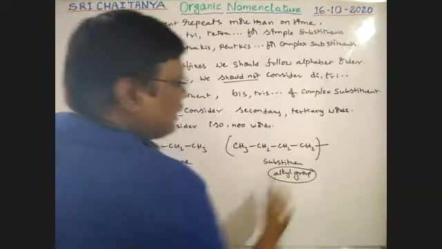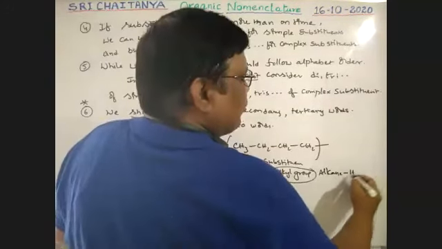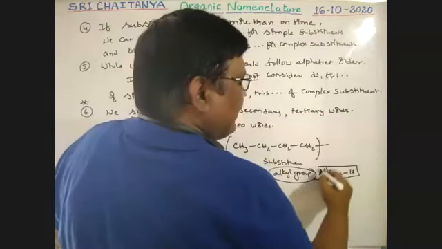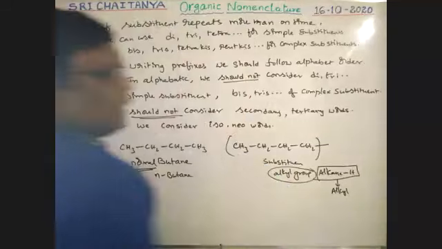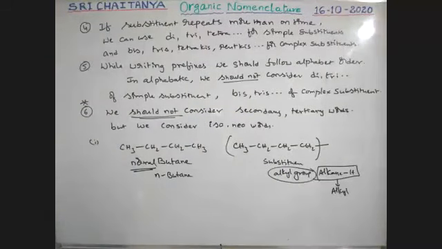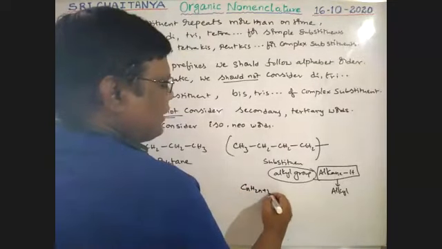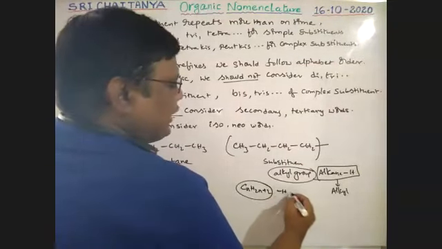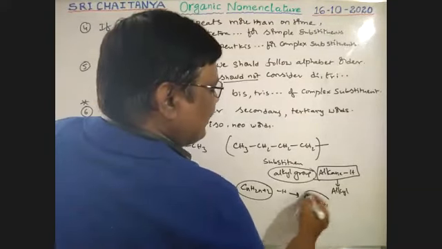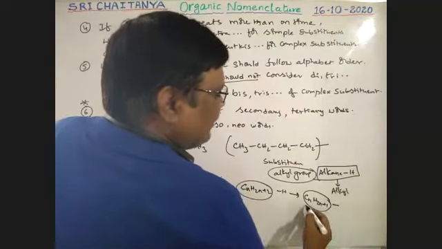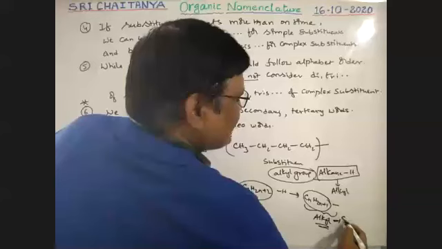How to find this alkyl group? Alkane minus hydrogen gives alkyl group. Alkane, what is its general formula? CnH2n+2 minus hydrogen gives CnH2n+1 with 1 free valency. This group is called an alkyl group. It acts as a substituent.